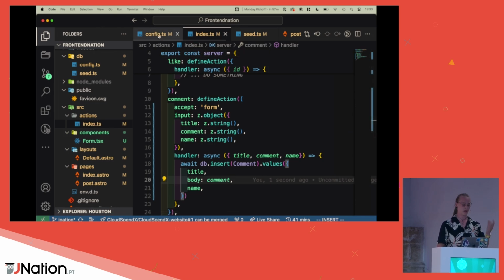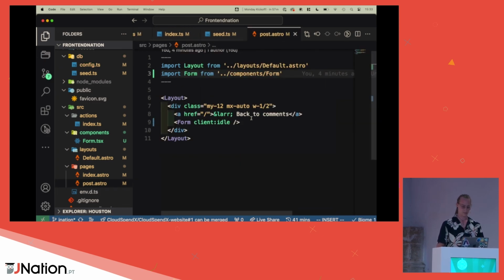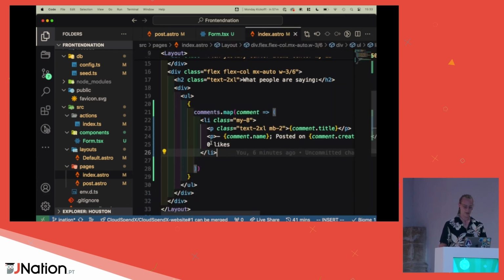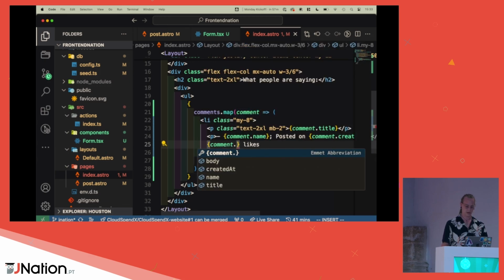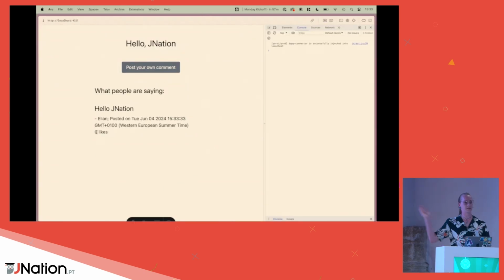And for that, I'm going to alter the whole thing. So likes, I want likes now, and that's a number, by default 0. That makes sense. In the post itself, in the index page, we have 0 likes here. Let's see how type safe this is. This is really awesome. So comment dot, and now we have not likes, likes. Yep, restarted the server, sorry. And now we see, again, 0 likes. You see that the other one is gone, since that wasn't seeded, but this one was.